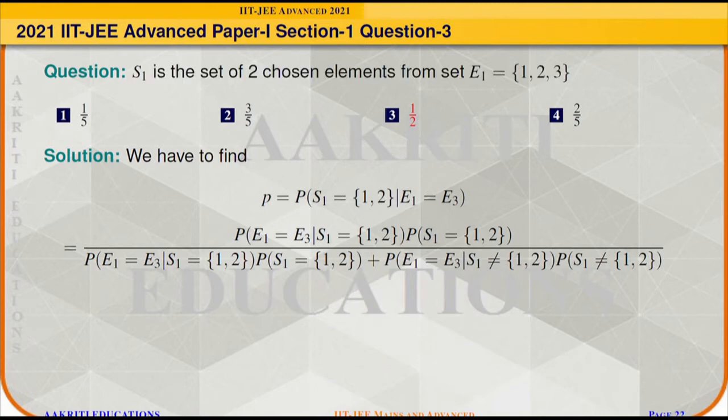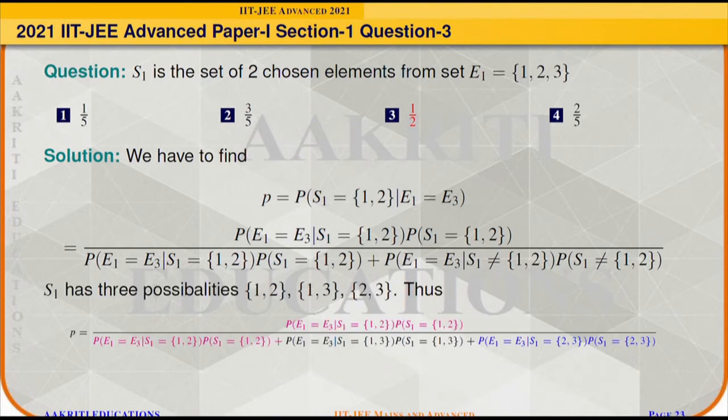As it is given that S1 is the set of chosen elements from E1 and it has two elements, S1 has three types of possibilities. S1 can be either {1, 2}, {1, 3}, or {2, 3}. So correspondingly P can be written as the given formula.